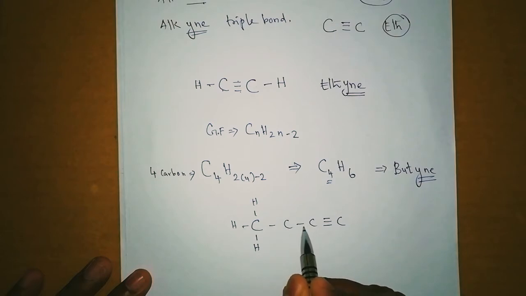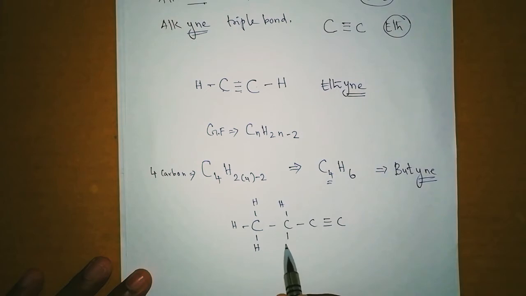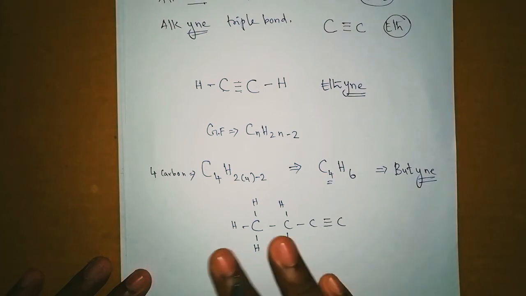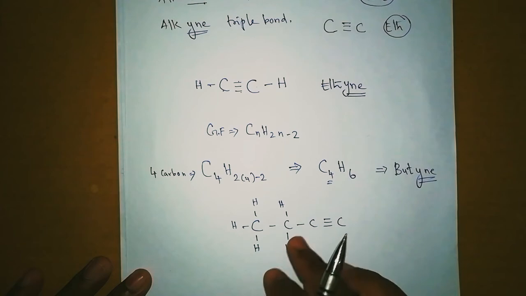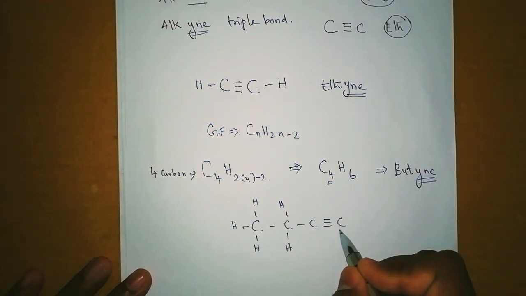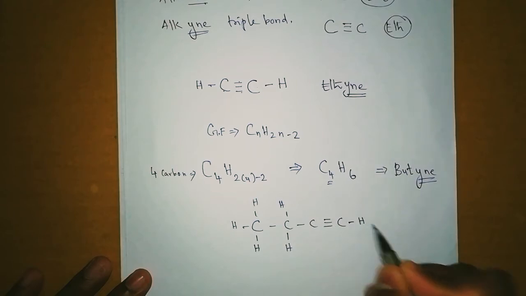This carbon already has 2 valencies, so we need to add 2 more to satisfy 4 valencies. And this carbon, just watch it carefully, has 1, 2, 3, 4. So you need not add any hydrogen there because it is already satisfied with 4 valencies. Now go for this carbon. This already has 1, 2, 3, so we need to add 1 hydrogen.